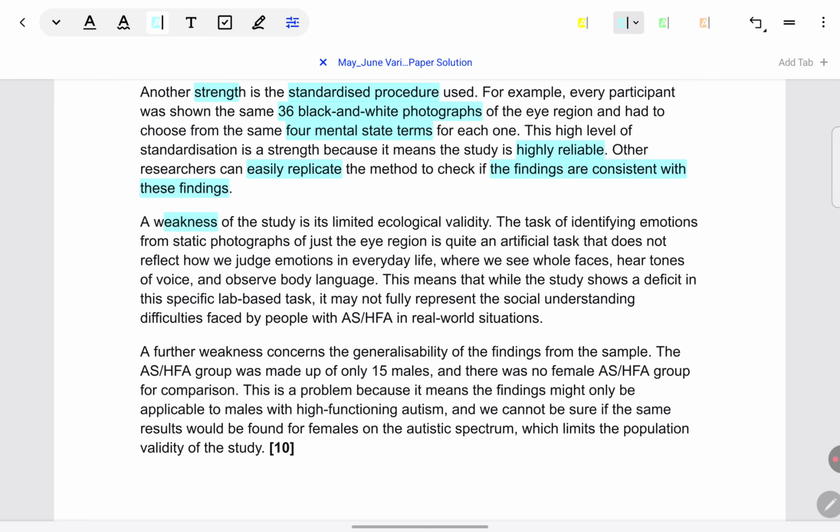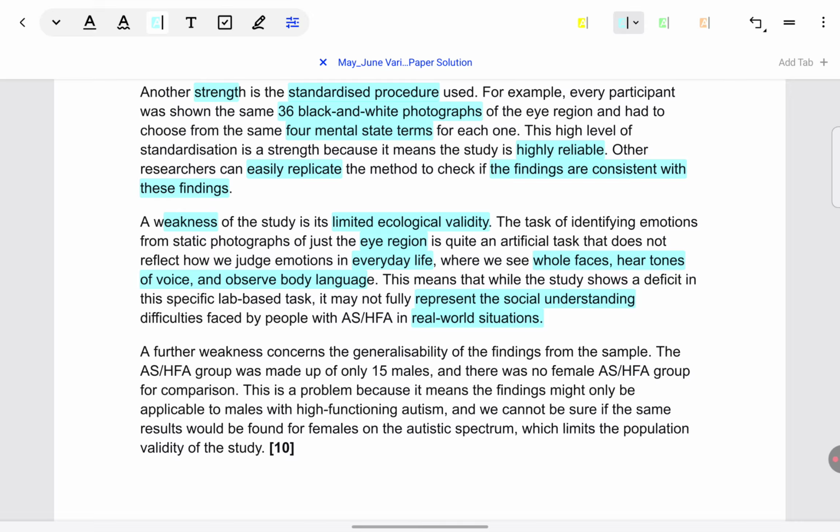A weakness is that ecological validity is limited. Why? Because evidence-wise, only the eye region is shown, and then reasoning-wise, why are we saying it's a weakness? Because in everyday life we would look at the whole faces of people, their body language, their voice, and then we would decide which emotion they are undergoing. So link-wise, what is the problem? We can say it's very unrealistic, or if we can explain it like this even better, it does not represent social understanding in the real world.